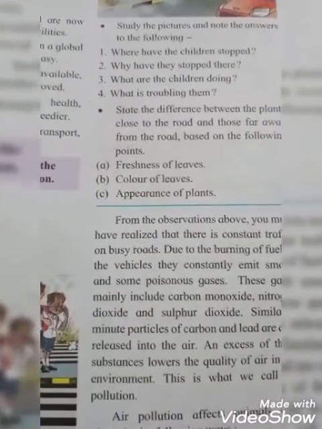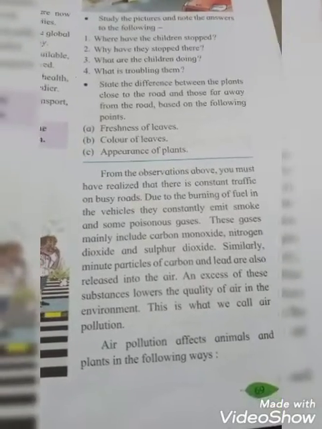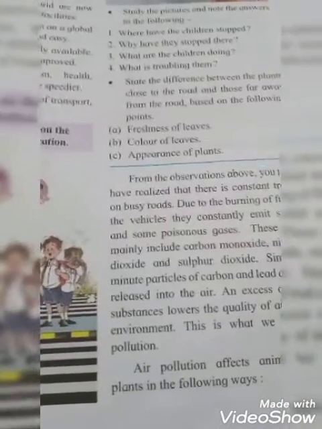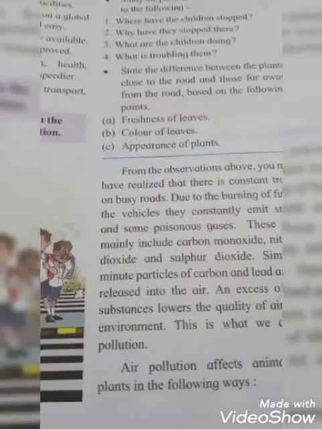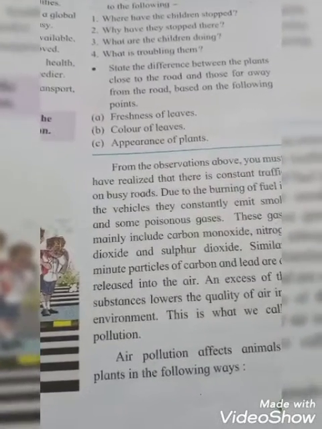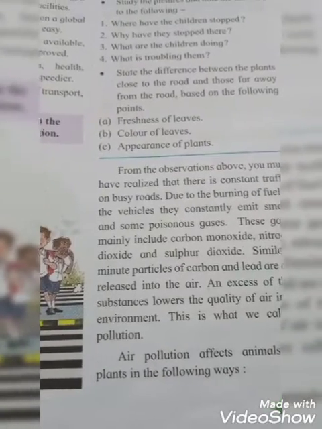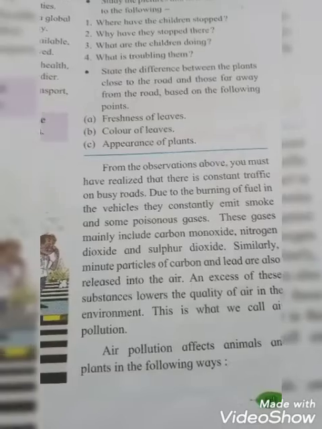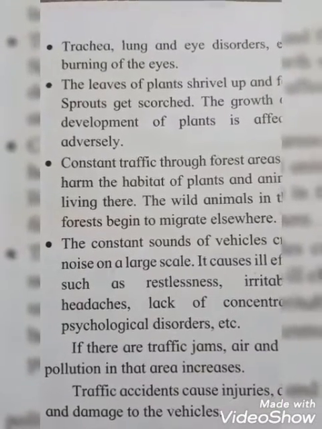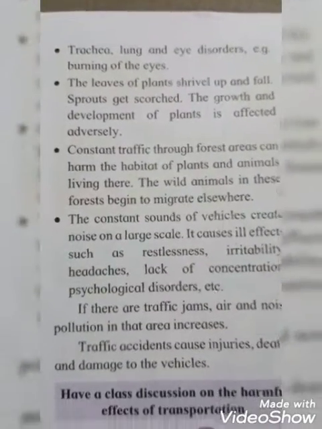Okay students, air pollution affects animals and plants in the following way. That means air pollution will affect animals and plants in the following way. When air is polluted, people are facing lots of problems. They cannot breathe properly, they are not getting fresh air. Okay students, and because of that air pollution it will affect animals and plants. What types of problems are we facing, students? First point, trachea, lungs and eye disorders. Examples, burning of the eyes.